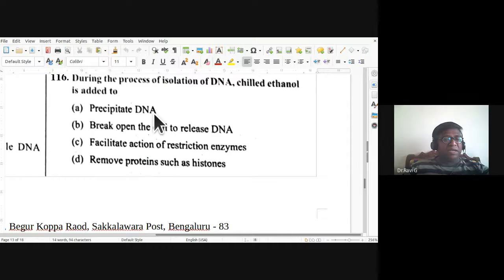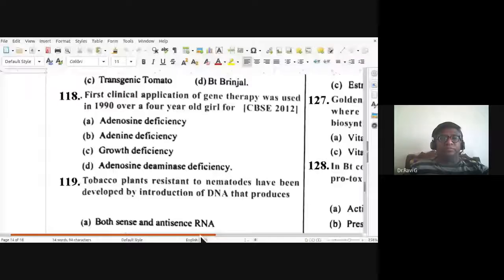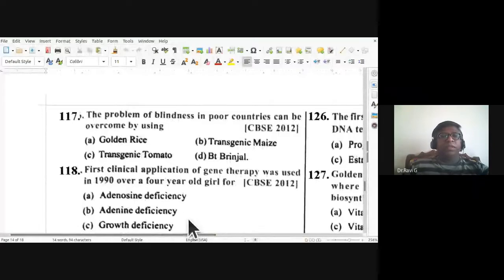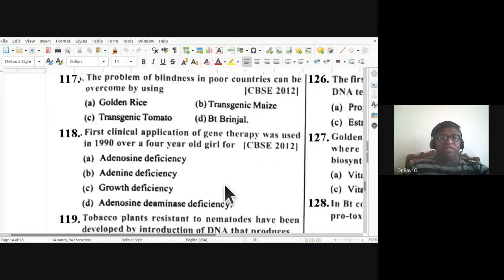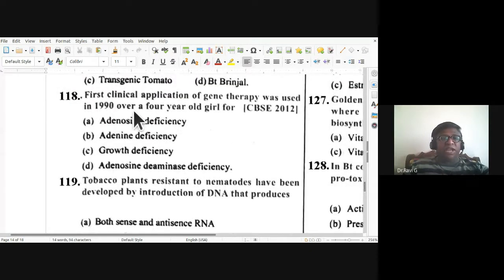So the 117th question. The problem of blindness in poor countries can be overcome by using, so the night blindness, so it can be overcome by using golden rice. 117th A is the answer, golden rice. 118th, first clinical application of gene therapy was used in 1990 over a 4-year-old girl for adenosine deaminase deficiency.